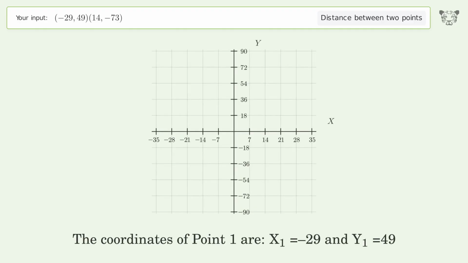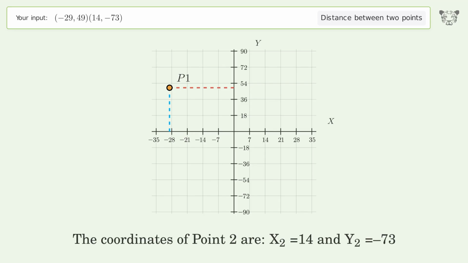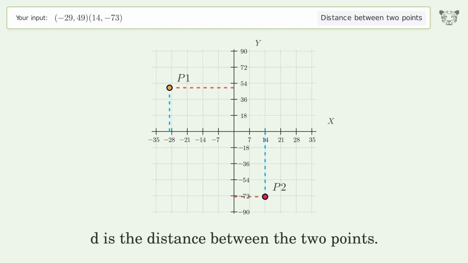The coordinates of point 1 are x1 equals -29 and y1 equals 49. The coordinates of point 2 are x2 equals 14 and y2 equals -73. D is the distance between the 2 points.